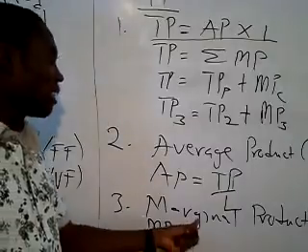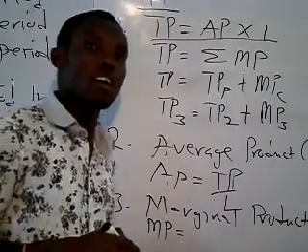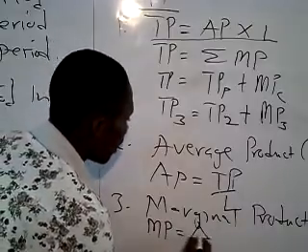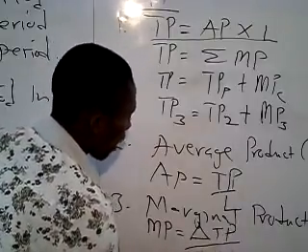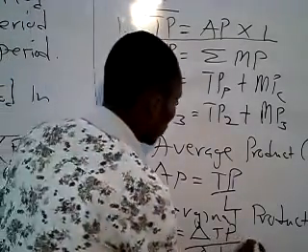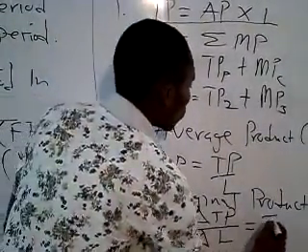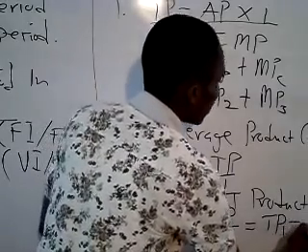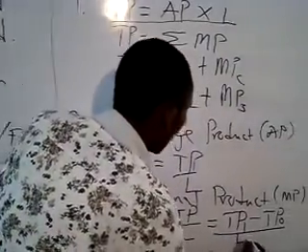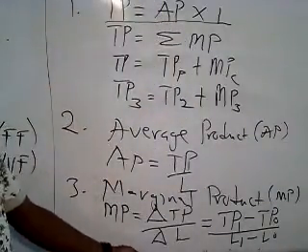Marginal product is the additional product produced when you employ one extra unit of the variable factor, which is the labor. So, marginal product is simply change in total product over change in quantity of the variable factor labor employed. So this one can be rewritten as total product current minus total product previous divided by labor current minus labor previous. We shall take some examples, you understand.